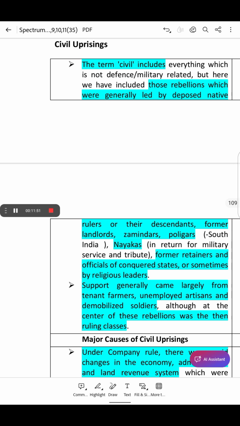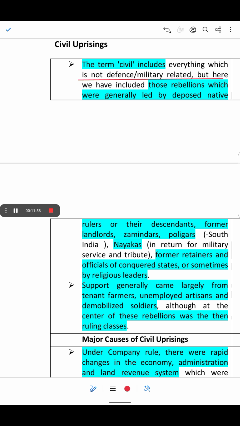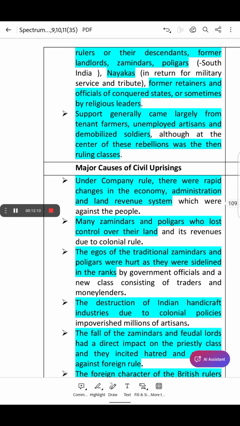The term civil includes everything which is not defense or military related, but here we have included those rebellions which were generally led by deposed natives or their descendants, former landlords, zamindars, polygars, naikas in return for military services and tribute, former retainers and officials of conquered states, or sometimes by religious leaders.